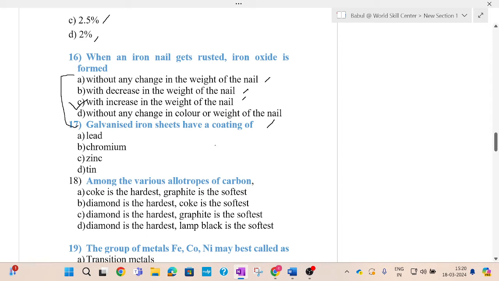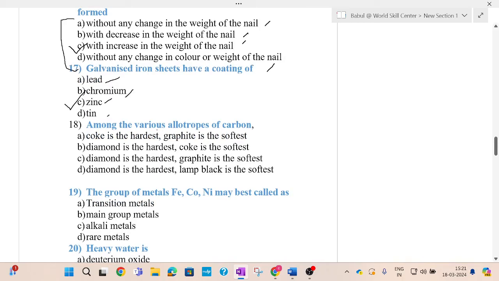Next question, that is question number 17. Galvanized iron sheet have a coating of. Options are lead, chromium, zinc, tin. So the correct option for this question is zinc, that is C.